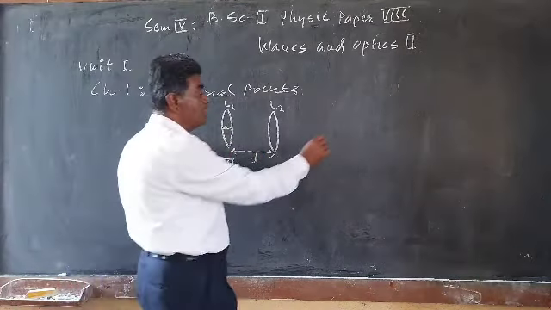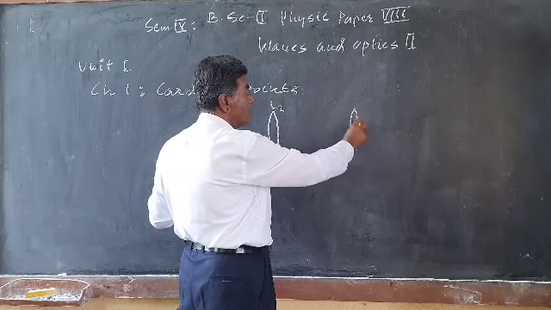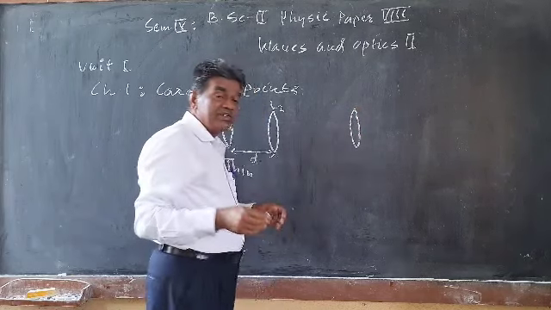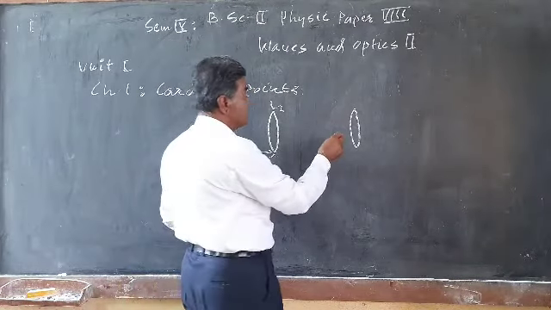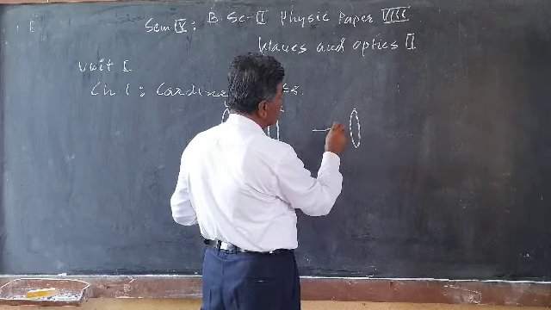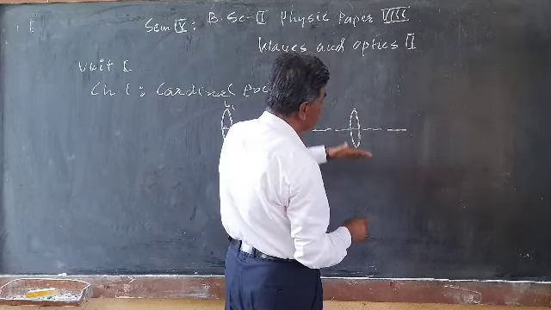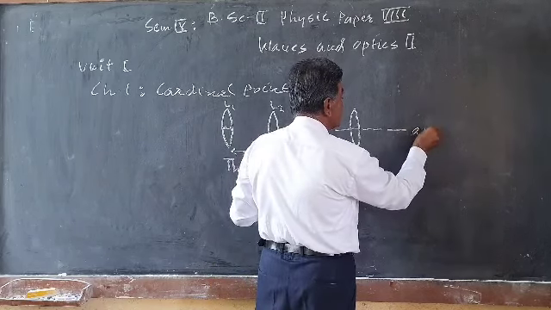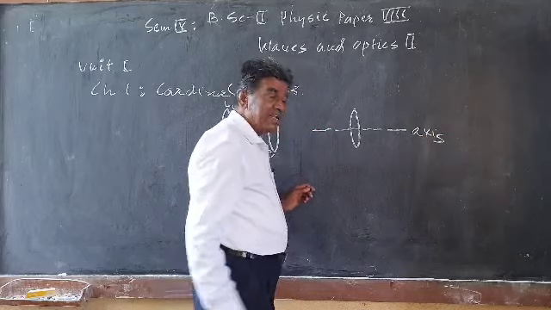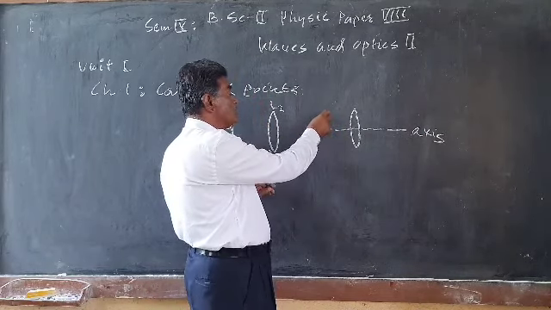If we use only one thin lens here, and there is an axis, the principal axis. The principal axis is the axis which divides the optical system into 2 equal parts, or simply the axis. Suppose the object, O, is placed at this position.